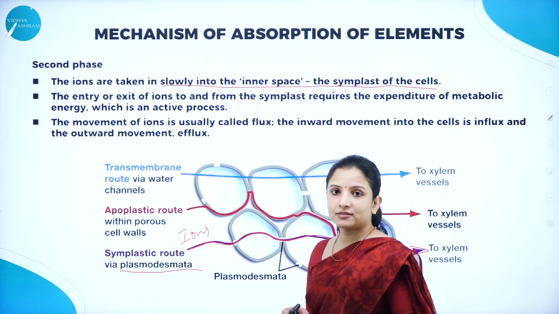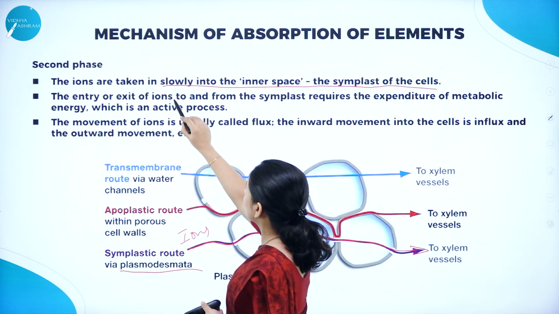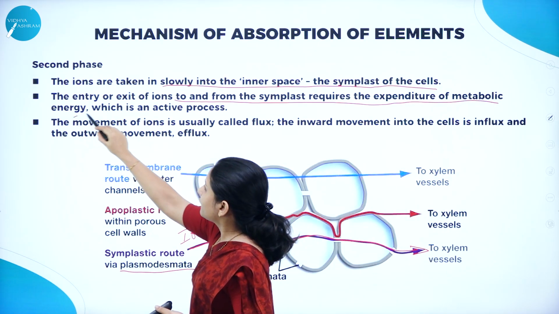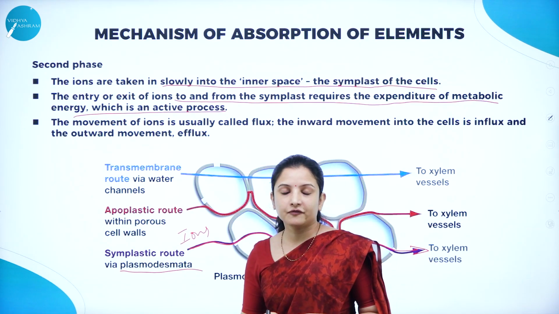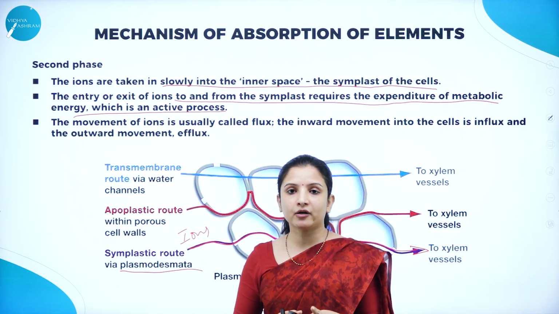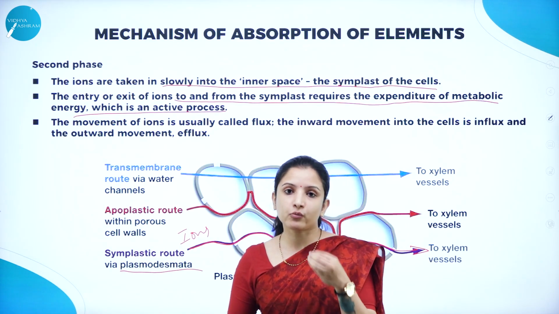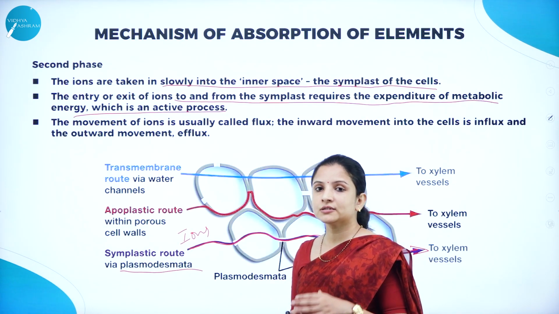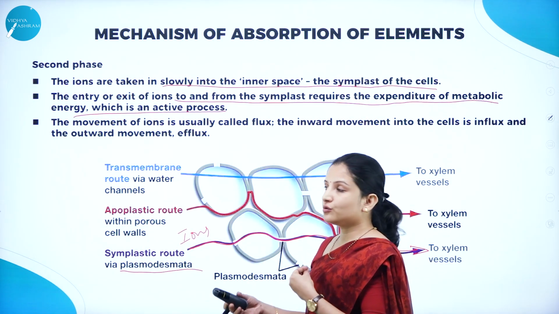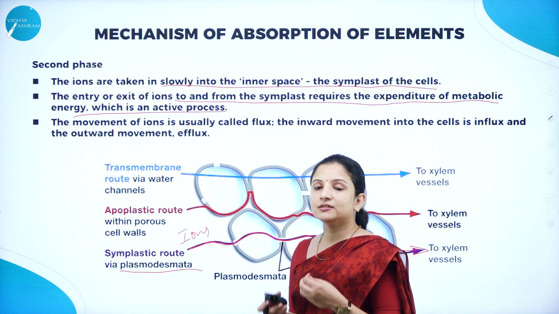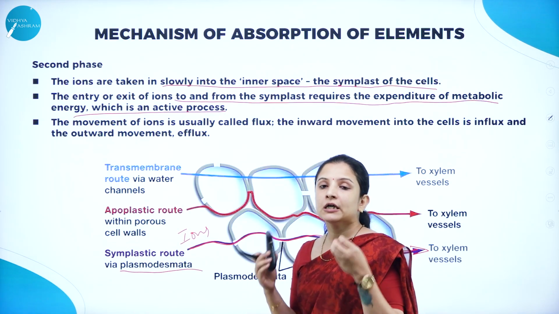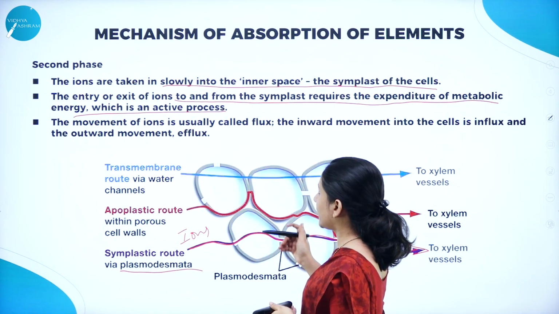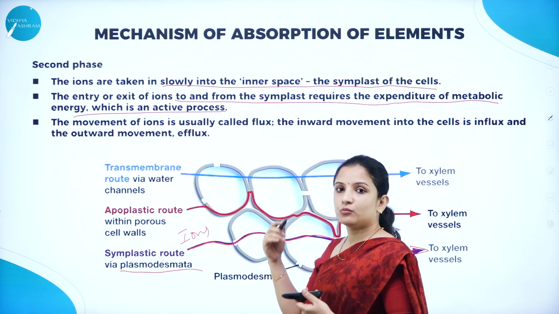And the entry or exit of ions to and from the Symplast requires the expenditure of metabolic energy. Therefore, the second phase is the active phase. The first phase of uptake of mineral ions was a passive phase. There was no requirement of energy. But in the case of the second phase of uptake of mineral ions, the movement of ions to the cells and from the cells, that is the slow movement of ions, requires a lot of energy, and therefore it is an active process.